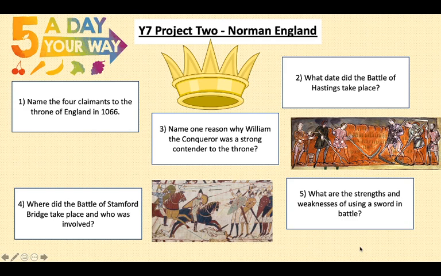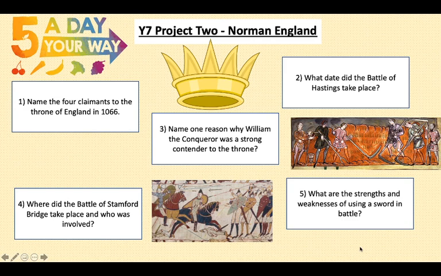Number 3. Name one reason why William the Conqueror was a strong contender to the throne. So, William was a strong contender to the throne because he was a good military leader and he had support from his army. He had also proven himself to be a capable ruler in Normandy, so this made him quite desirable as a king.